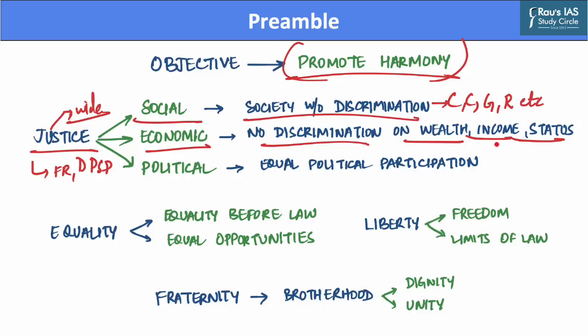Hence, we can say that every person in India must be paid equally for an equal position, and all people must get opportunities to earn their living.